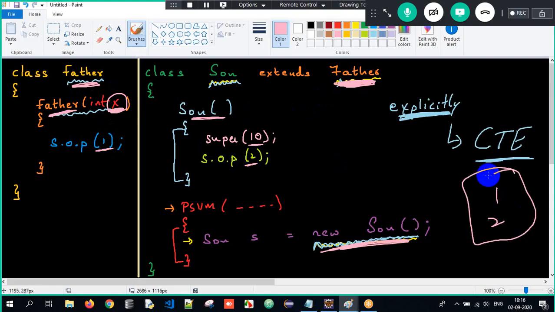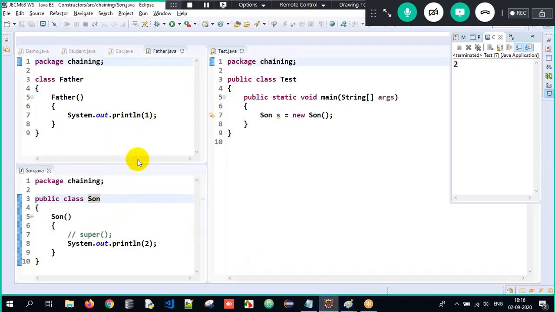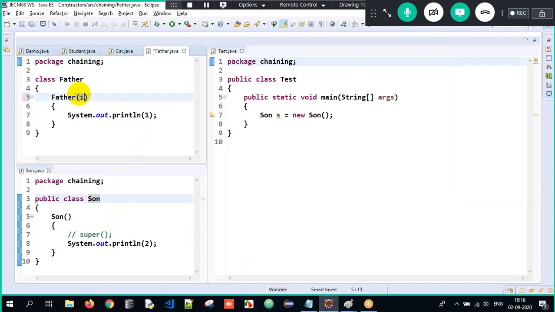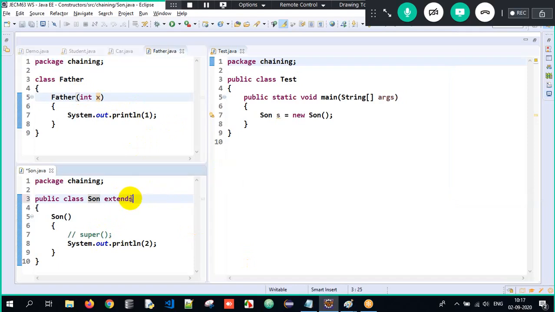But if there is a parameterized constructor, I have to invoke it explicitly. This is the funda behind it. So now I go back over here and I will have int x here. Can you see here? Just I will tell extends Father. Now when I tell extends Father, can you see an error over here? Why?